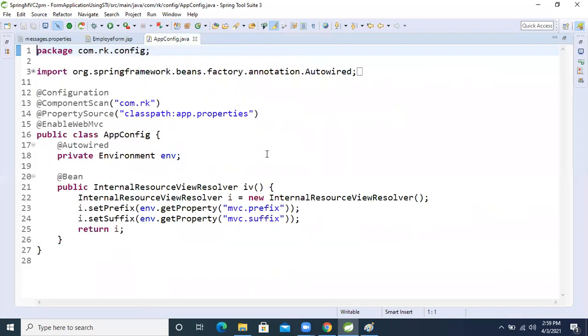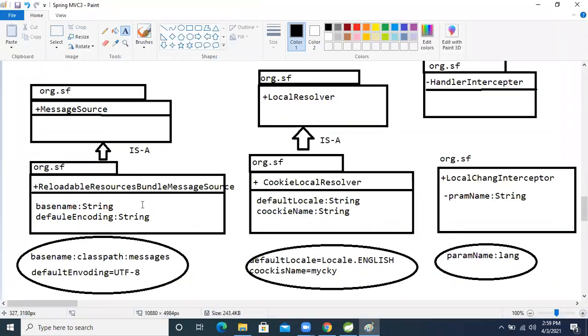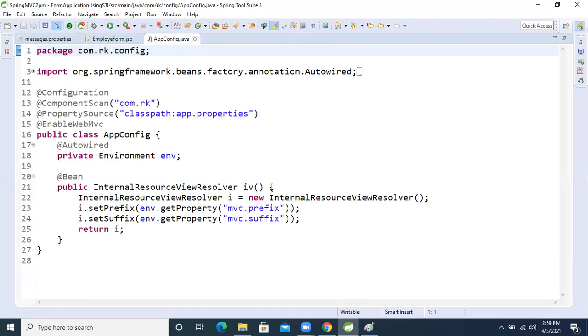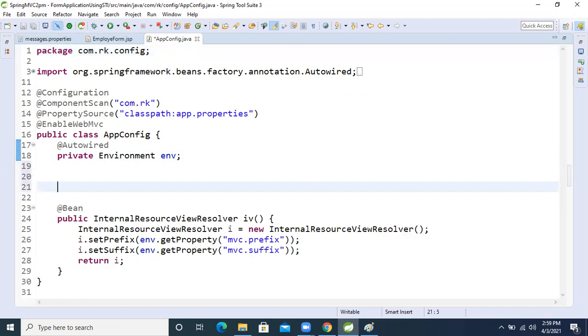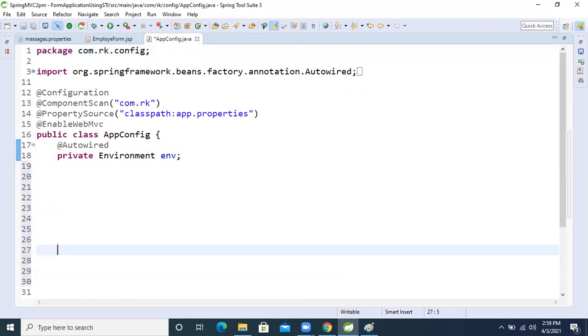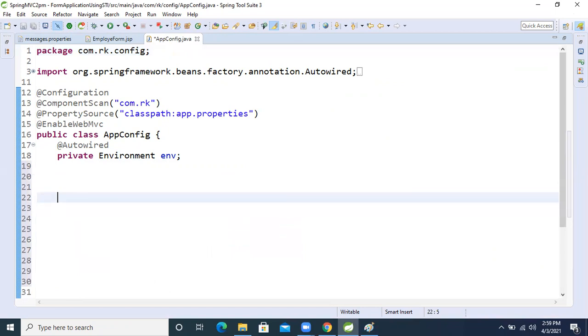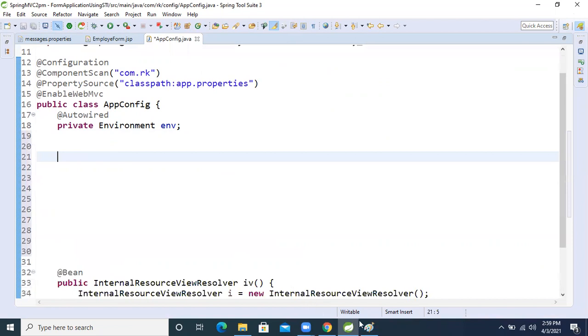So I said initially that the number of beans equals the number of methods inside the application configuration. Leave the existing project configuration. Now, what is the class name?